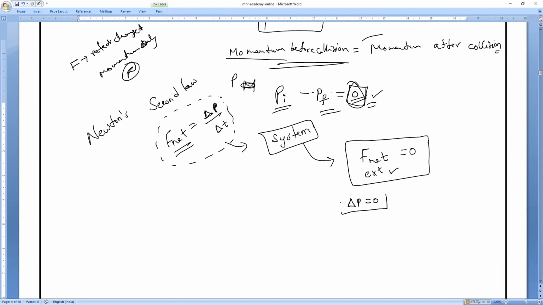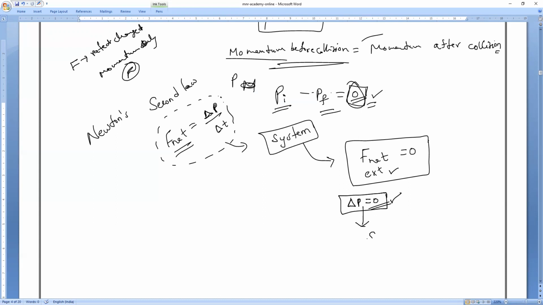Change in momentum is equal to 0, which means momentum can neither be created nor destroyed. Before collision and after collision, the change in momentum is 0. That is what you should understand. So, if I take change in momentum equal to 0, for what actually?